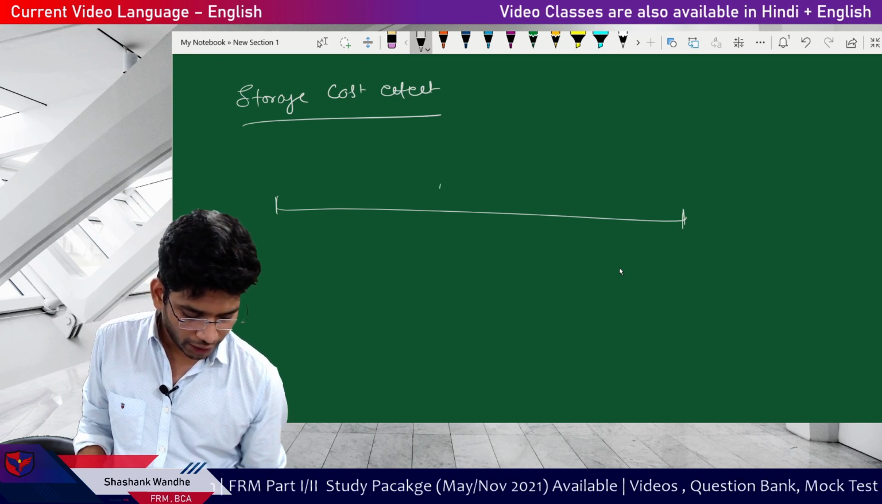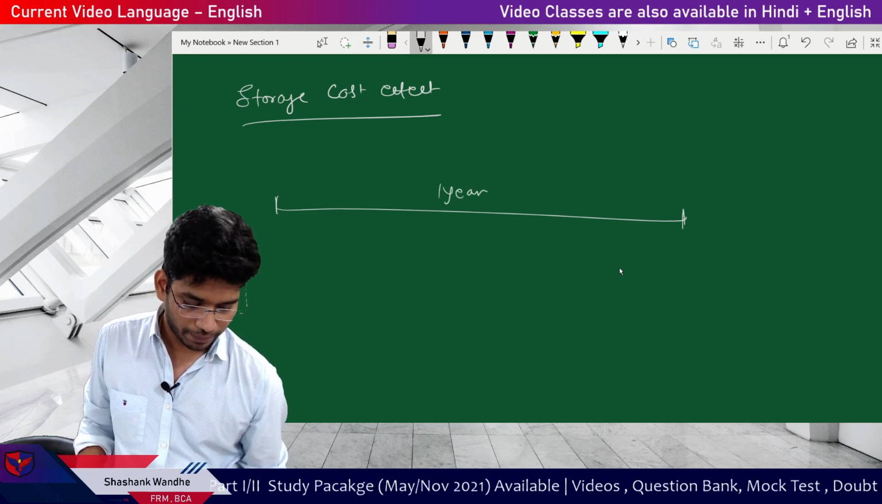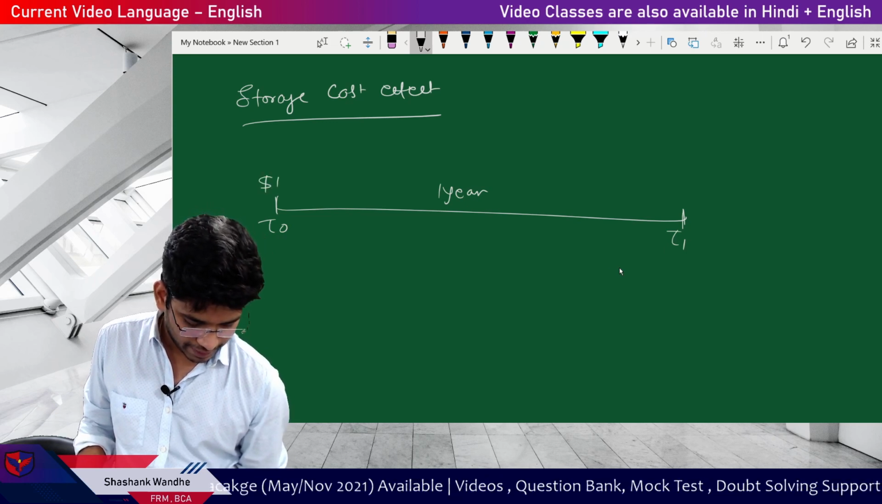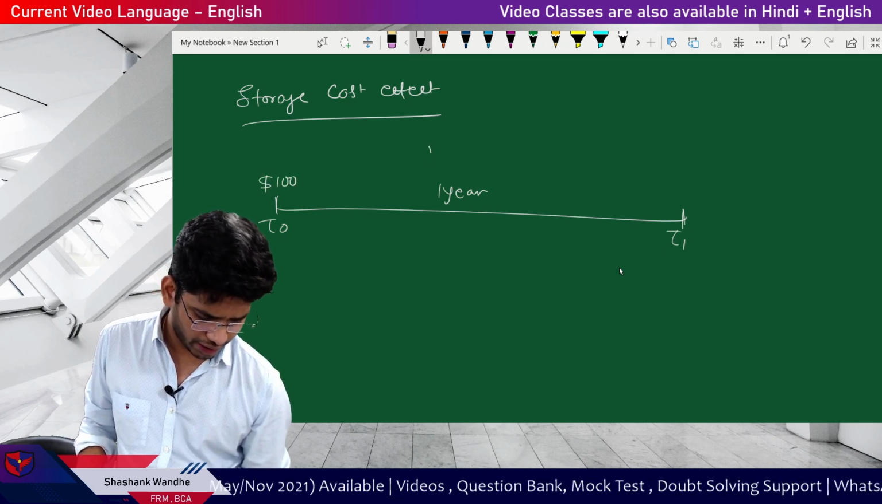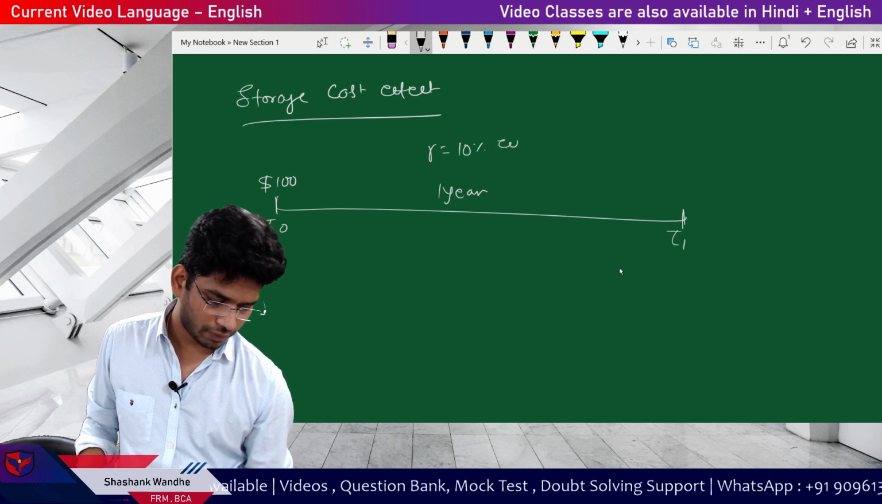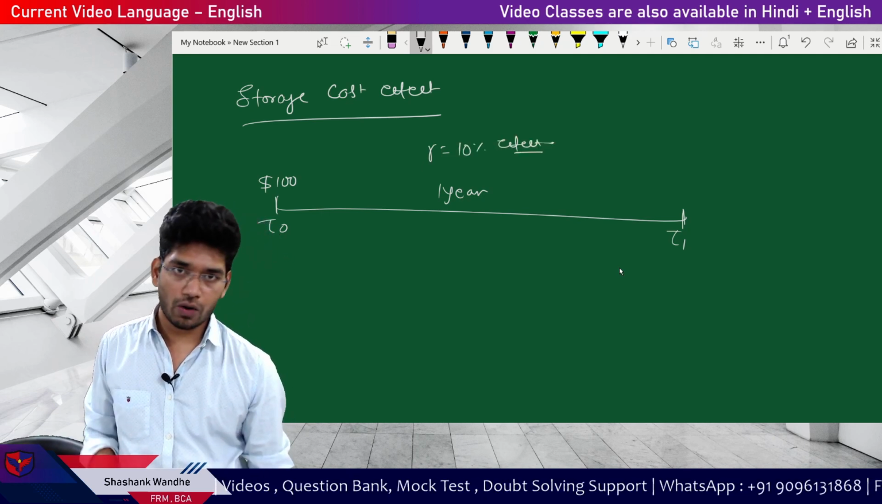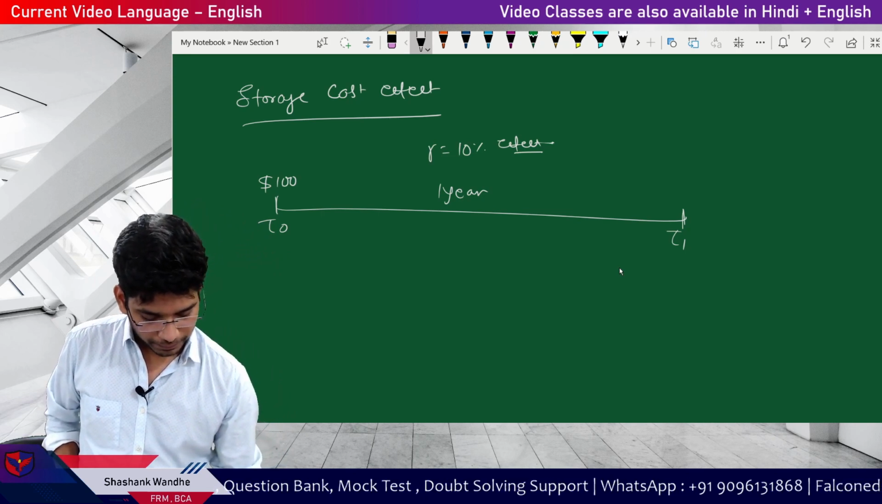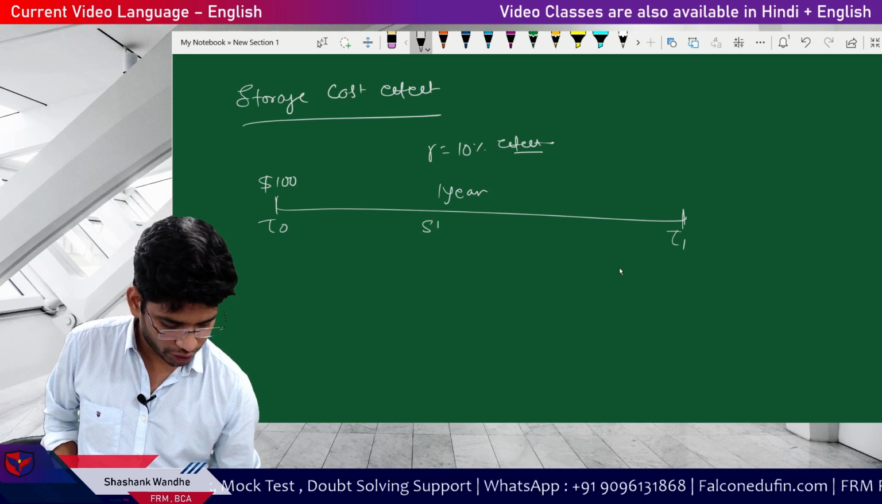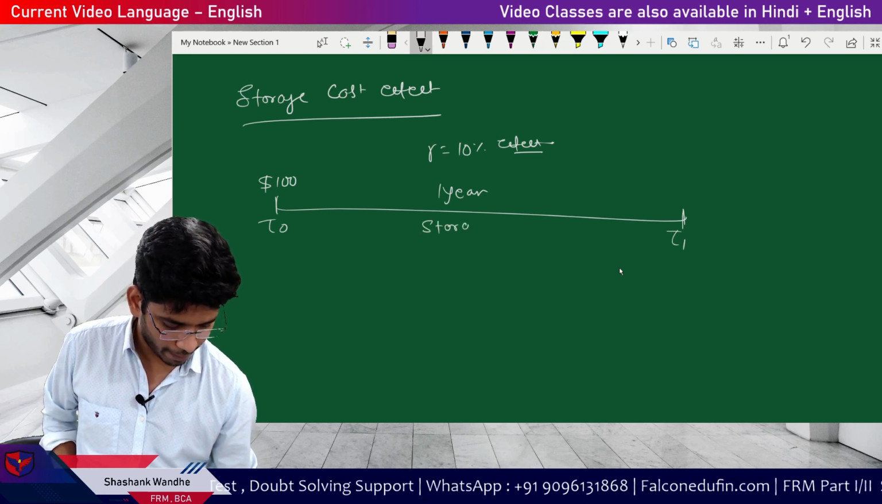Now again, this is 1 year, this is time t0, this is time t1, spot price is $100, interest rate r is again 10% effective for now, and then the storage cost. I will mention storage cost here because I have to show you the variation.